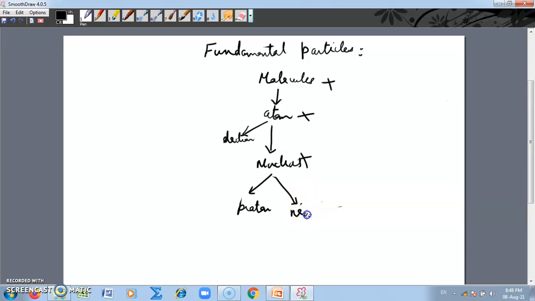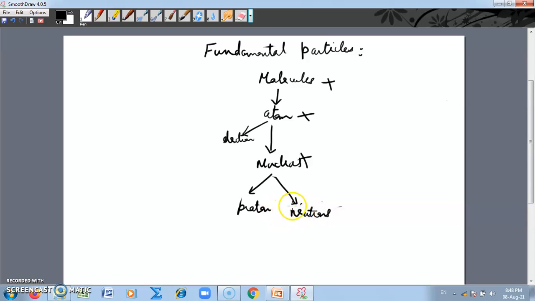So protons and neutrons. But then in studying Yukawa's meson theory, we also came to know that protons and neutrons continuously change their states between a state of proton and a state of neutron. That means proton and neutron are also not fundamental particles.